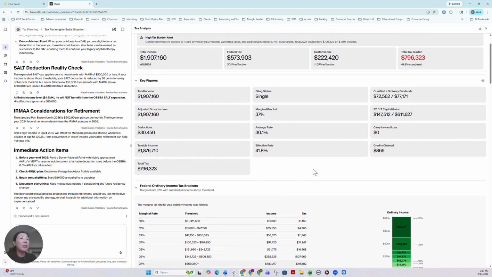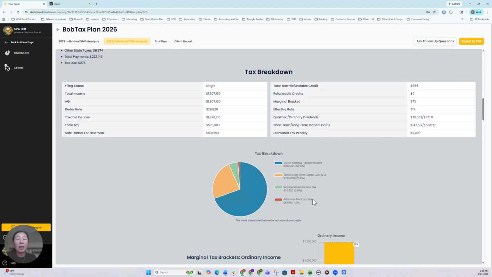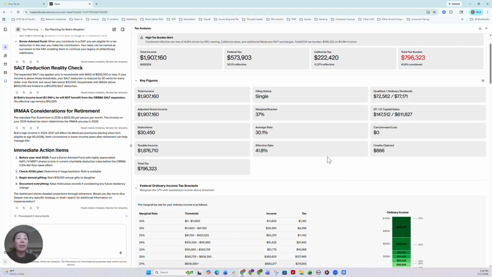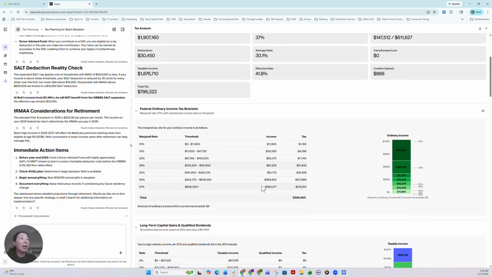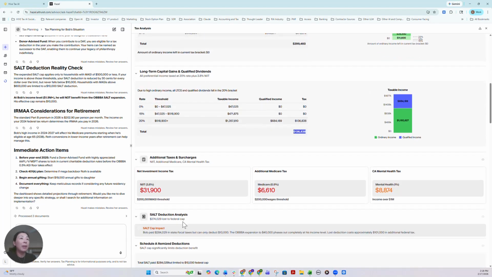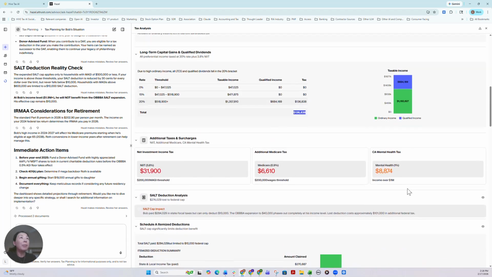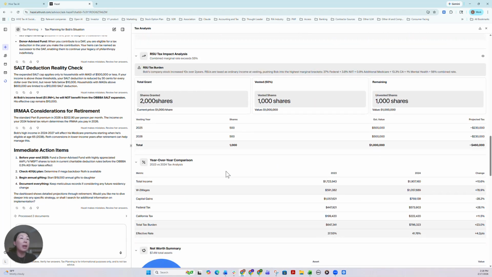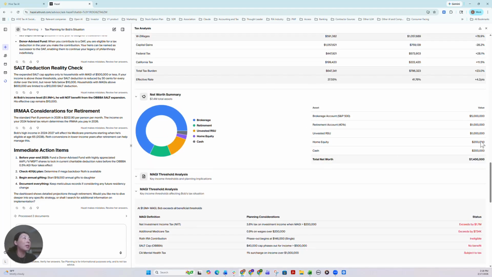But what's lacking is this: for a tax return analysis, financial advisor users and their clients really like to see the tax breakdown visualized, so the clients know exactly where they are spending the taxes. Apparently Hazel AI does not have that pie chart. It's just numbers down here: ordinary, long-term capital gain, NIIT, Medicare, and mental health. It does a good job with this net worth summary. This is actually really nice.